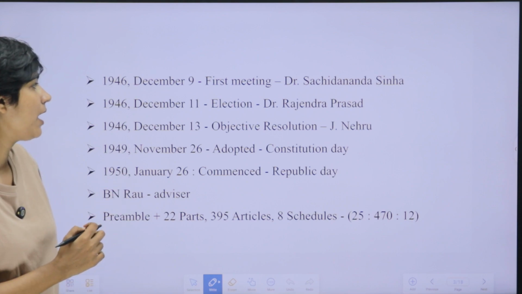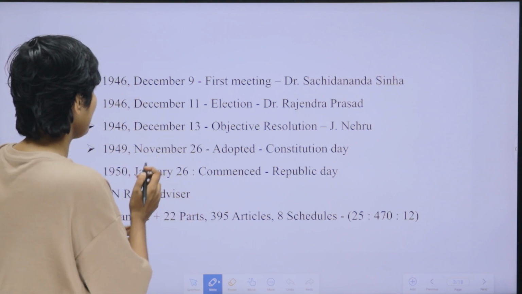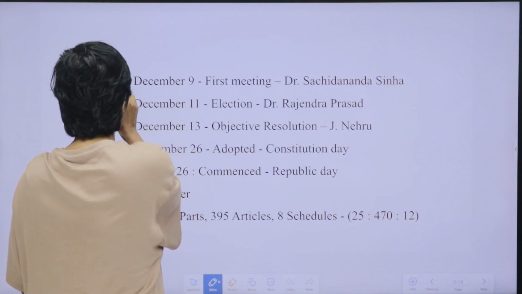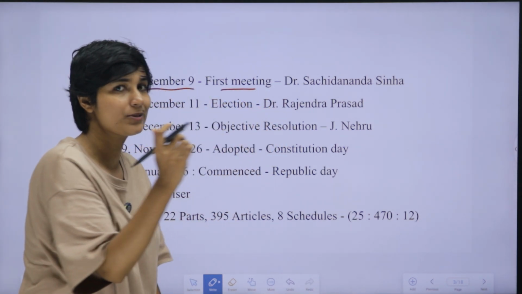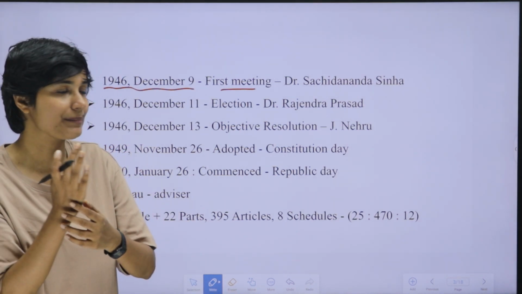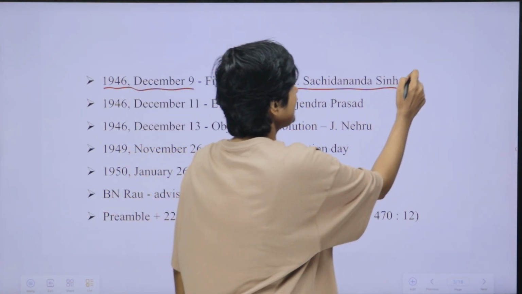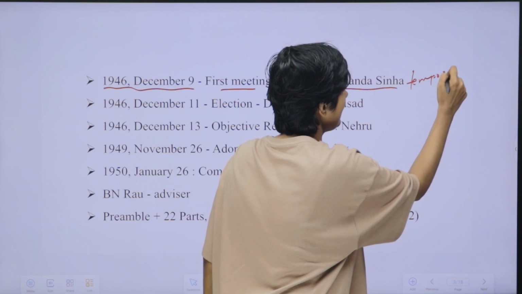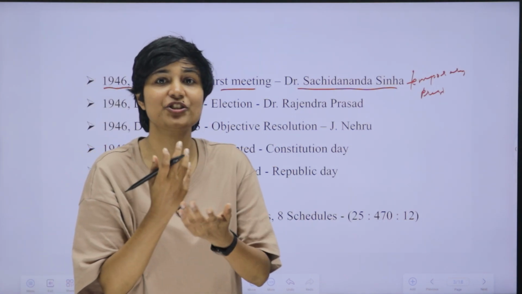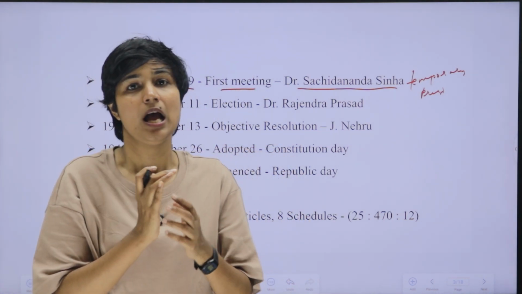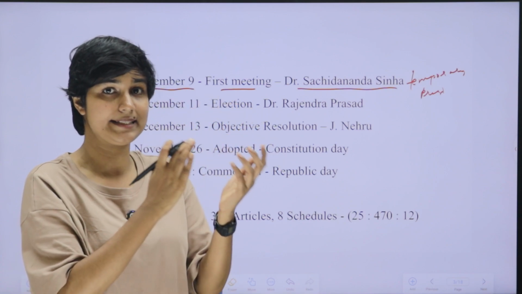Okay, our next point is, when did the first meeting of the Constituent Assembly happen? The first meeting of the Constituent Assembly was in the very same year, 1946 December 9. The first meeting of the Constituent Assembly was held, and the important point we have to remember here is that Dr. Sachidananda Sinha was selected as the temporary president, or provisional president, of the Constituent Assembly at the first meeting held on 9th December 1946.